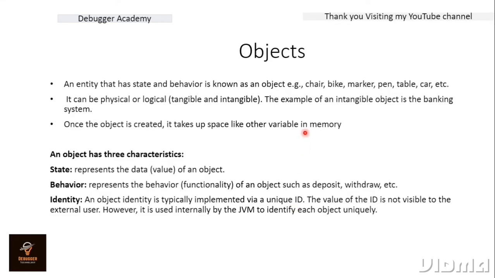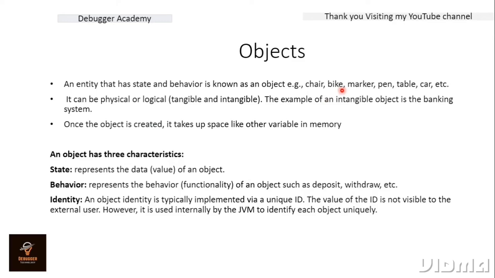Now let us understand what an object is. An object is an entity that has a state and behavior. Behavior here stands for the properties, that is, the characteristics every object possesses. For example, chair, bike, marker, pen, table. These are real world entities that we take as objects, which have some specific properties and characteristics. It can be physical, it can be logical. For example, a chair is a physical thing, a marker is a physical thing.